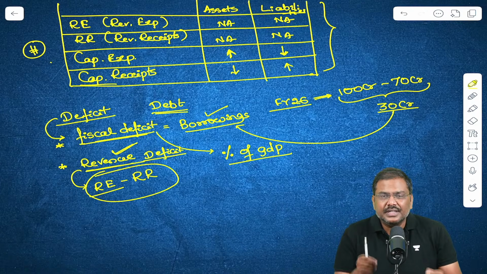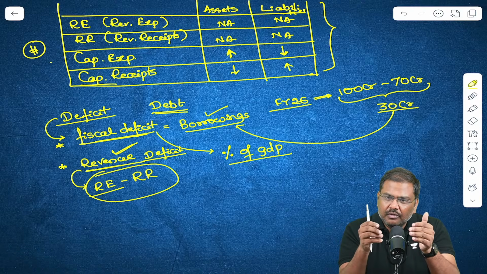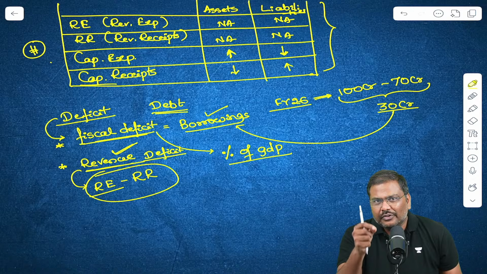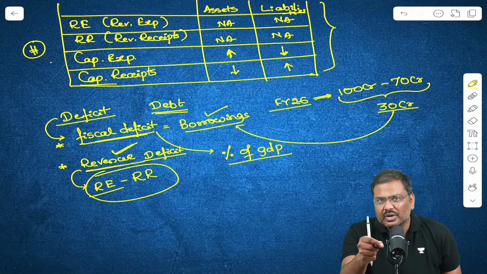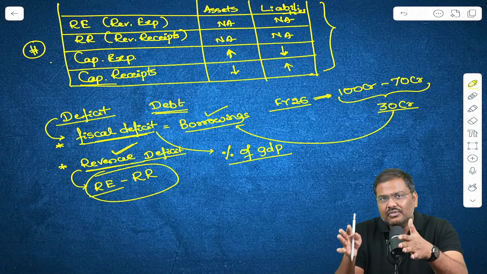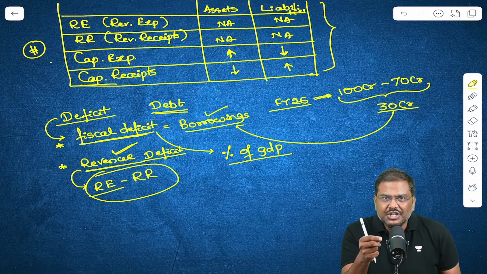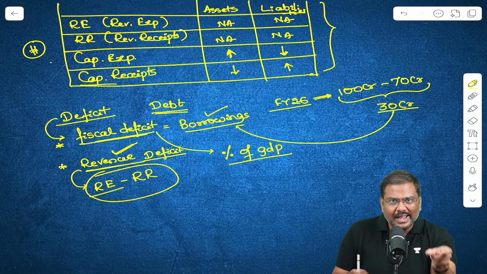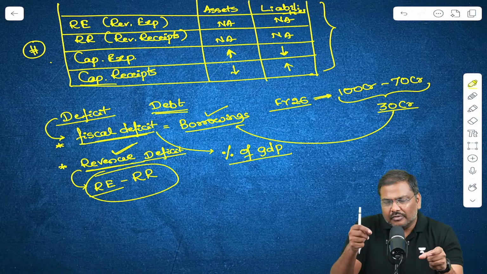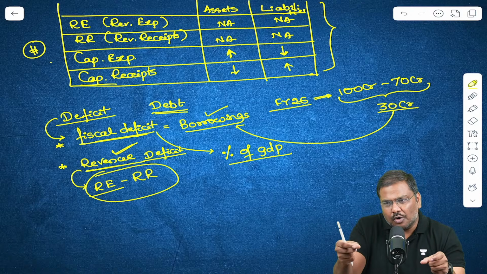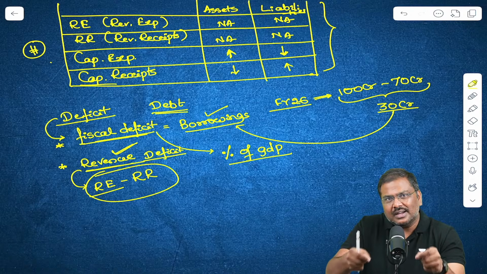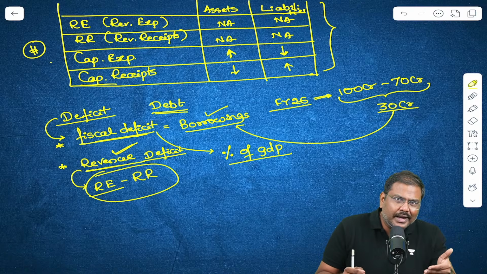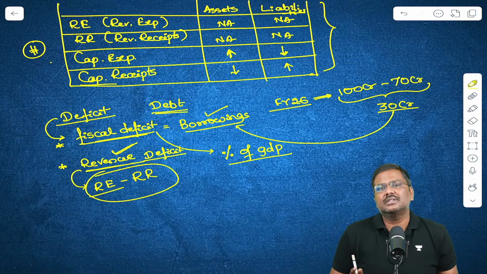That is the precise reason the government of India, when you look at the targets set up by the government of India, wants to reduce the revenue deficit to 0% of GDP. In a nutshell, the government of India wants to spend the same amount of money under the revenue head as the income it generates under the revenue head, so that it doesn't have to borrow from the market for consumption purposes.